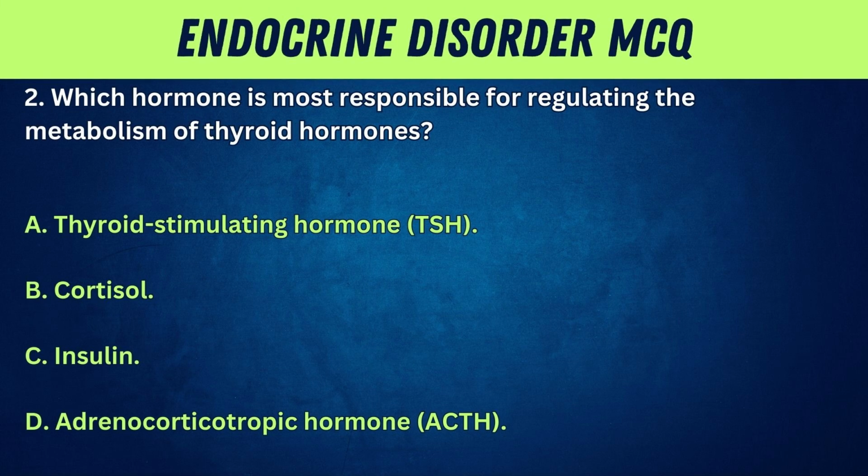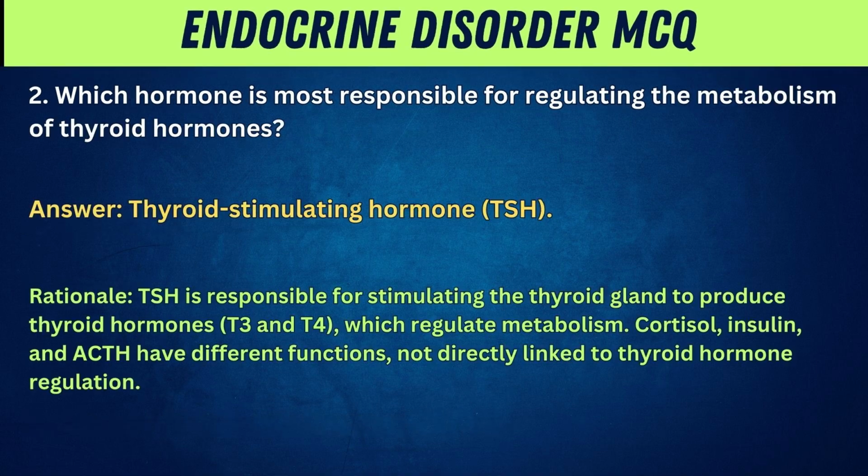2. Which hormone is most responsible for regulating the metabolism of thyroid hormones? A. Thyroid-stimulating hormone, TSH. B. Cortisol. C. Insulin. D. Adrenocorticotropic hormone, ACTH. Answer: Thyroid-stimulating hormone, TSH.